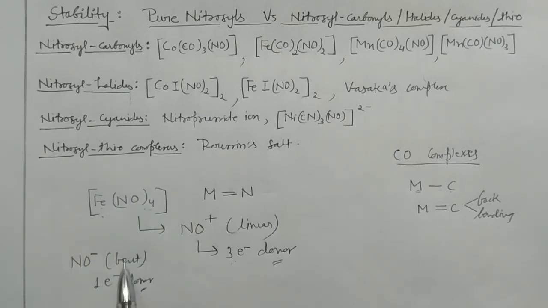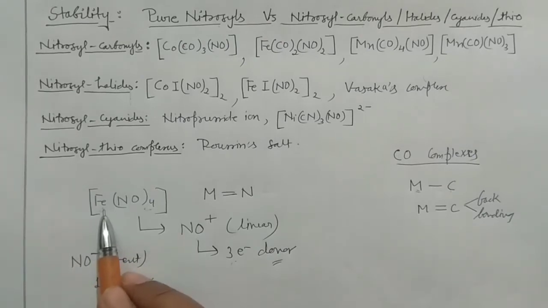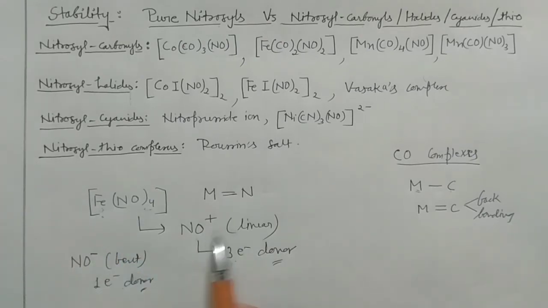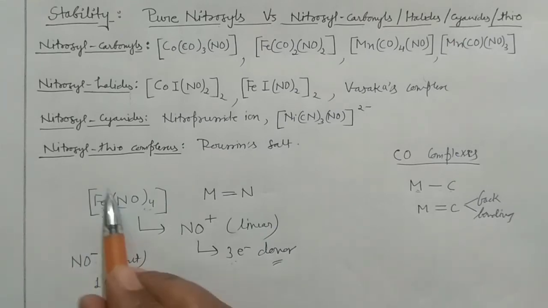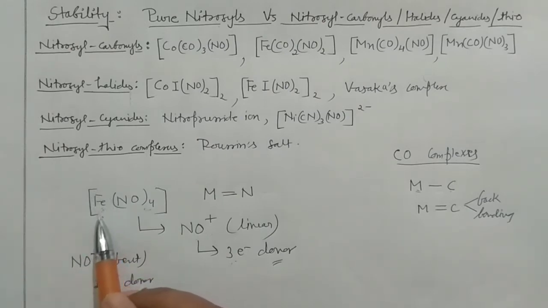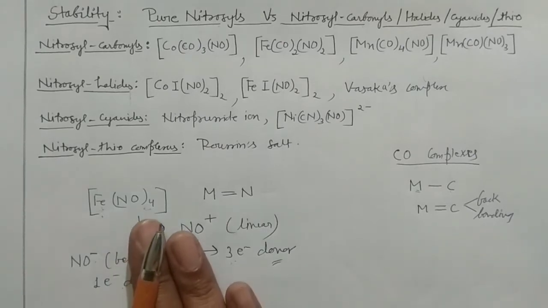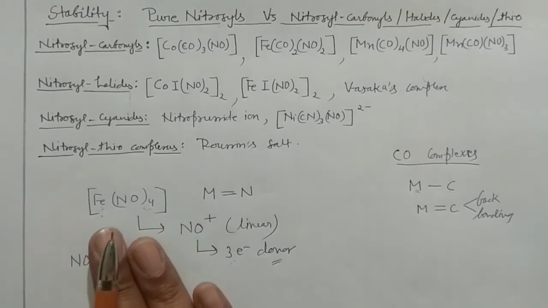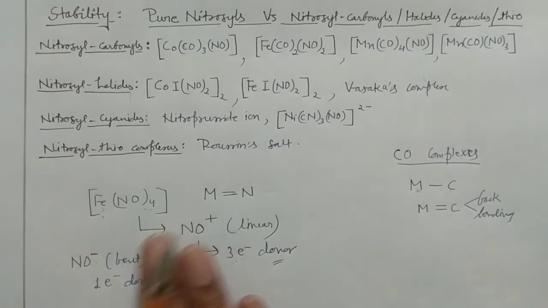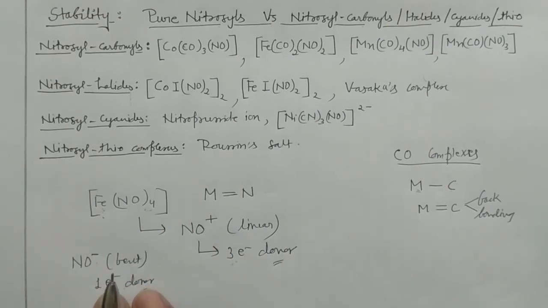When NO negative is attached in the bent mode, it will increase the oxidation state, and when it is attached in the linear mode, it will decrease the oxidation state by 1 unit. So in that case, in NO negative, this metal will have the excessive positive charge, right? When it is having the excessive positive charge, it is also not a very good situation. So all the nitrosyls which are attached with this particular complex cannot be linear, cannot be bent.